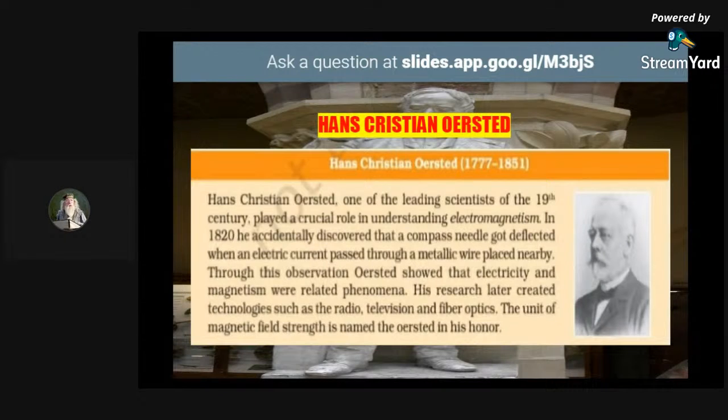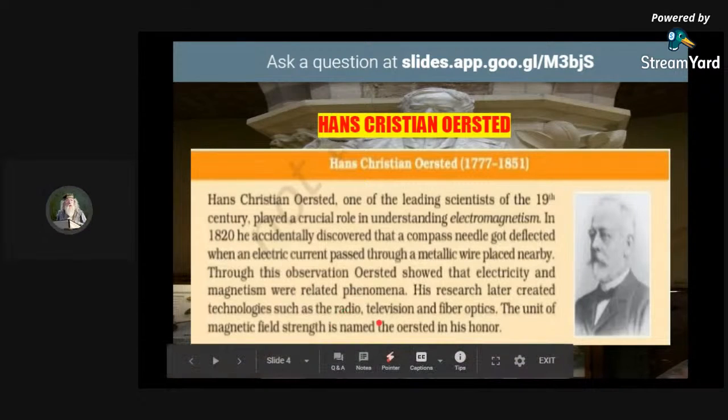So you need to remember this. The unit of magnetic field strength is what? Oersted. I am writing in the chat, Oersted. Oersted is the unit of magnetic field strength, so you need to keep it in mind.